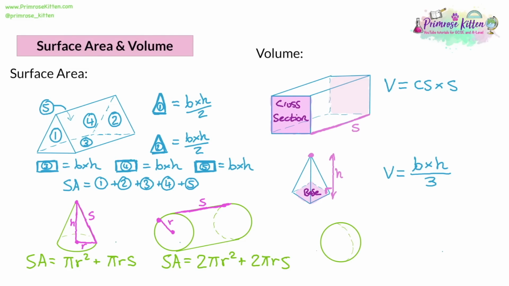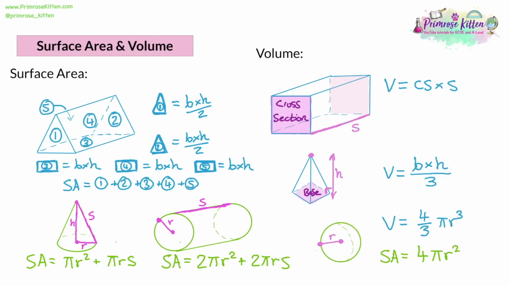The last shape to look at is the sphere. Now the sphere is going to have a radius, and the radius is from the center of the sphere to the edge of the sphere. It's going to be the same no matter what direction you go in to calculate that. It'll be the same length. So we have two formulas for the sphere. The first formula is for the volume of a sphere. And the volume is 4/3 of pi r cubed. Then we have the formula for the surface area, and the surface area of a sphere is 4 pi r squared.